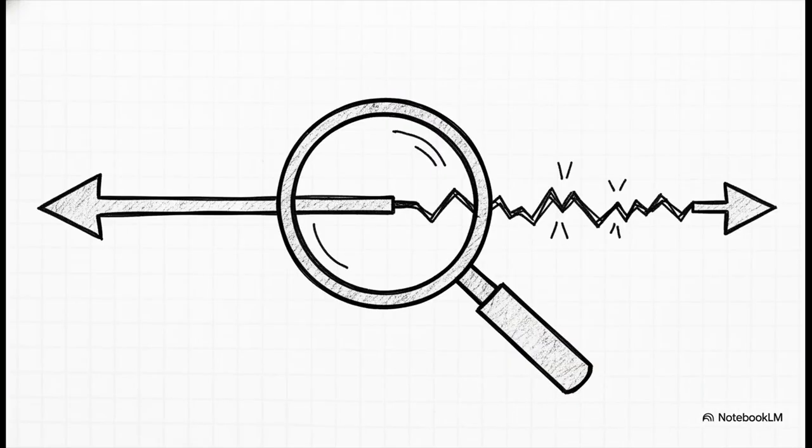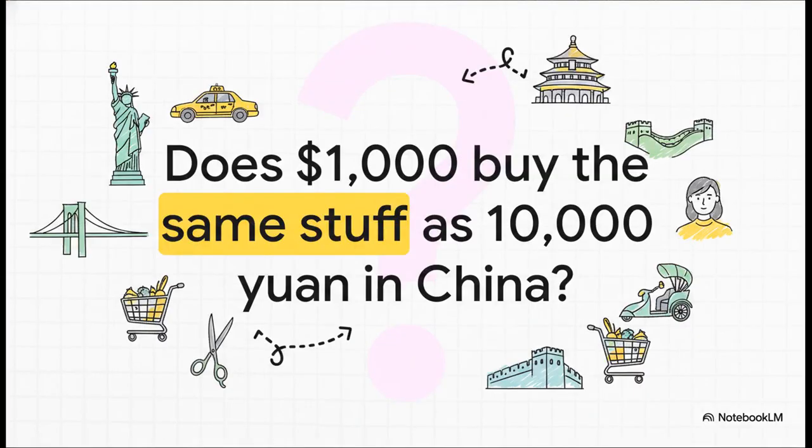Okay, so on the surface, that looks straightforward. But what if I told you that whole calculation is built on a massive flaw, that it creates a picture of the world that's completely distorted? It all boils down to answering one simple, common-sense question. And this is the big one. Does $1,000 in the US buy you the same amount of stuff as 10,000 yuan does in China?